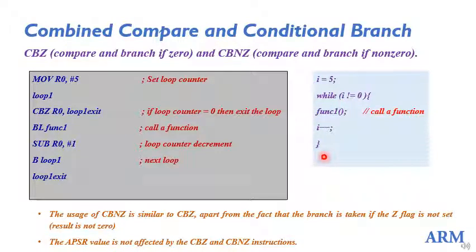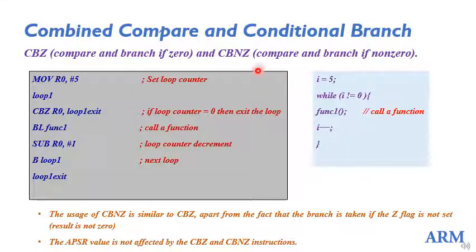So for that, as you see here, I'll just translate this into assembly code. So I have the counter variable here, I equal to 5. Here I'll be using R0 as the counter variable and I initialized it with 5, that is MOV R0, #5. Okay, so here the condition is while I not equal to 0. So I have to check if R0 is not equal to 0.